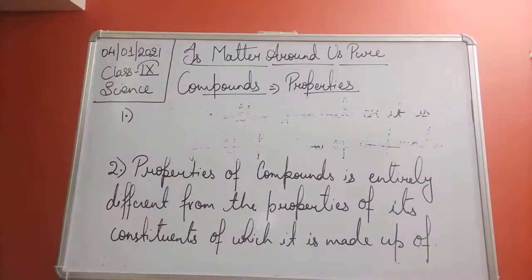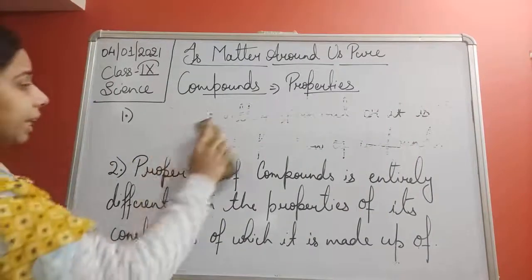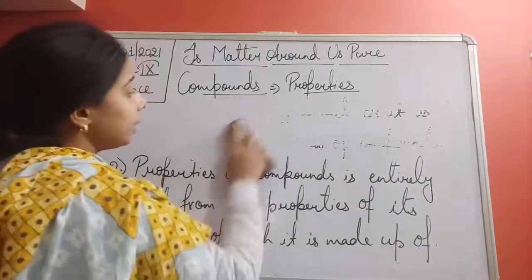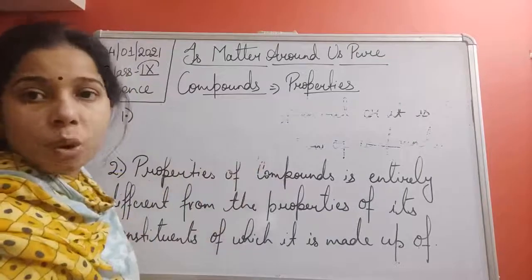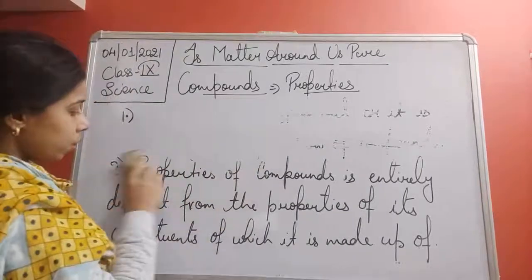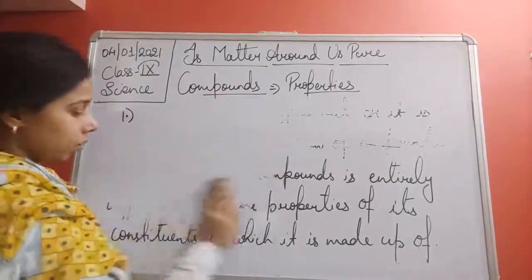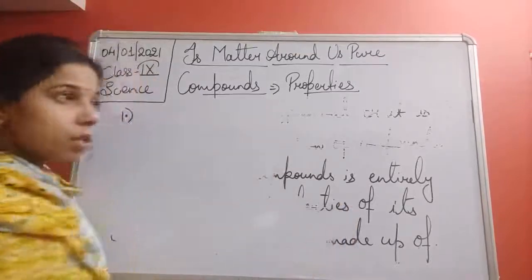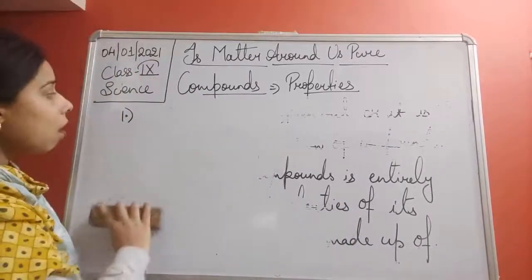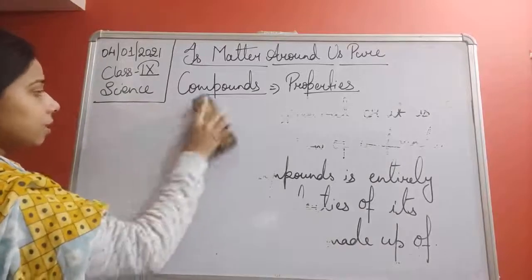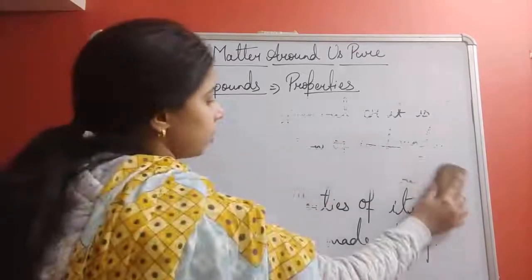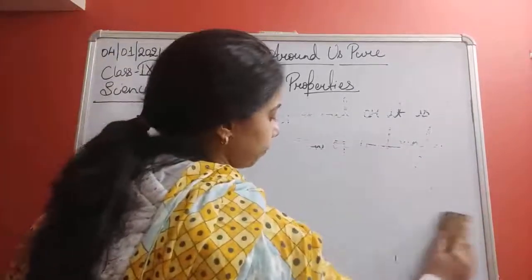So, students, these are the properties of the compound. We have seen all the properties of the compound. We have understood the term mixture also, as well as the properties of the compound.